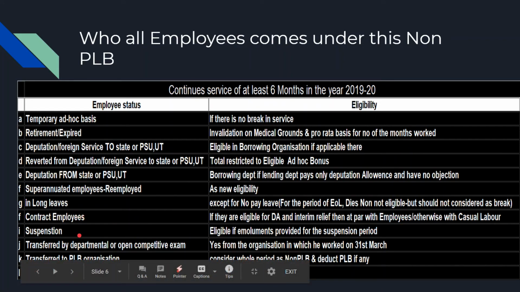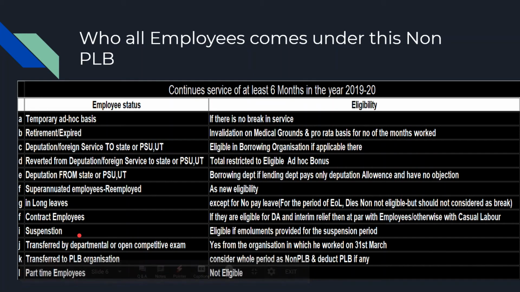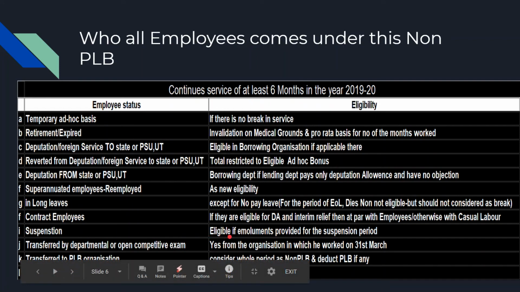Suspension. If an employee is suspended during his period of 1920, whether he is eligible for this scheme, whether he will get bonus or not, yes, he is eligible only in case he is getting salary for the suspension period. Okay, if he is not getting any salary for the suspension period, he will not get this bonus.